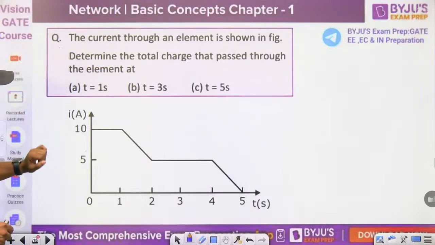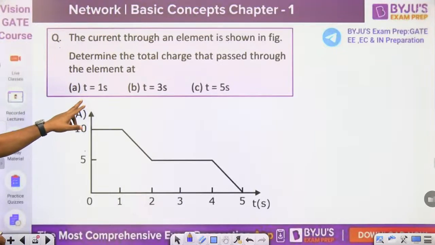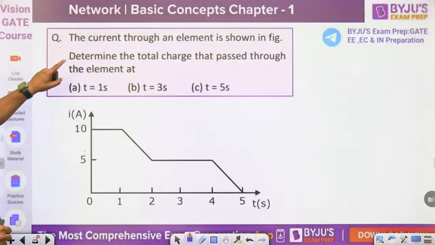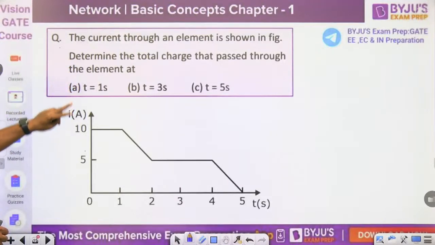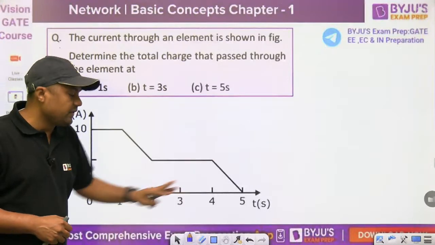This is the current, 10, 5. Determine the total charge that passed through the element at t equal to 1 second, t equal to 3 seconds and t equal to 5 seconds.